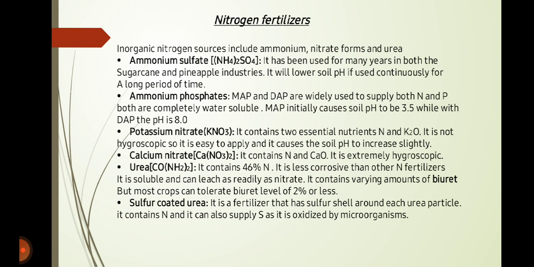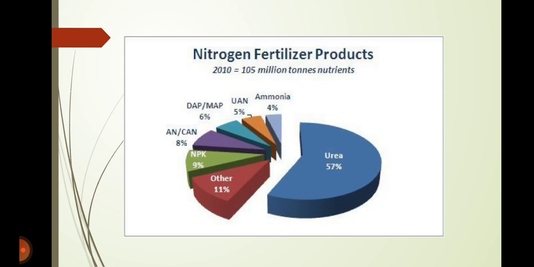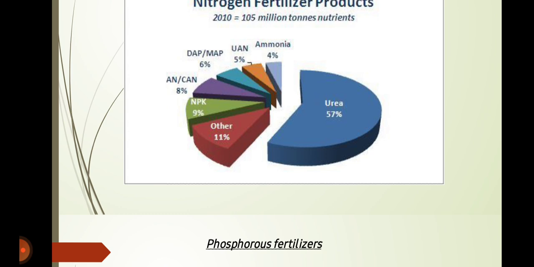The last source is sulfur coated urea. It is a fertilizer that has a sulfur shell around each urea particle. It contains nitrogen and it can also supply sulfur as it is oxidized by microorganisms. Here is a pie chart explaining the percentage of nitrogen fertilizer products.